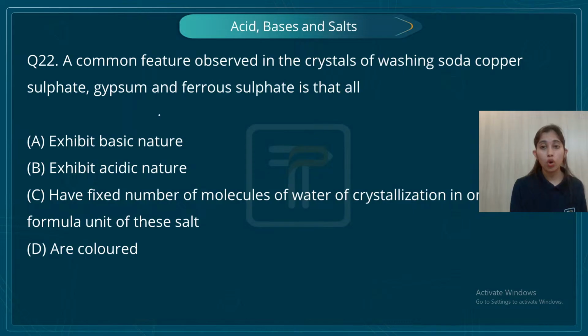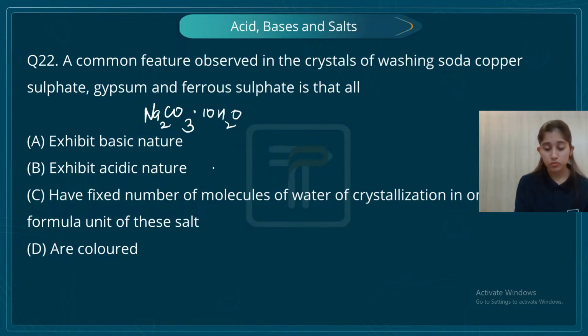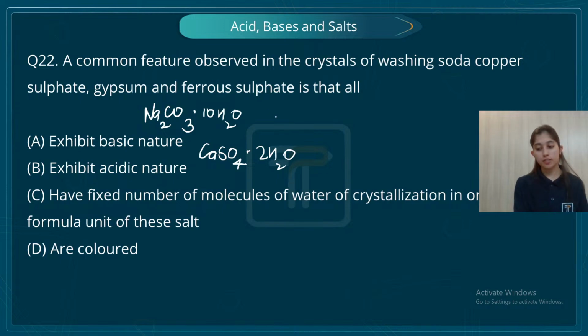Because I know washing soda. What is washing soda? It's sodium carbonate, so Na2CO3 dot 10H2O. Then the next which is coming up is gypsum. What is gypsum? Gypsum is CaSO4 dot 2H2O. What is next? Next is ferrous sulfate. So I know ferrous sulfate is FeSO4 dot 7H2O.